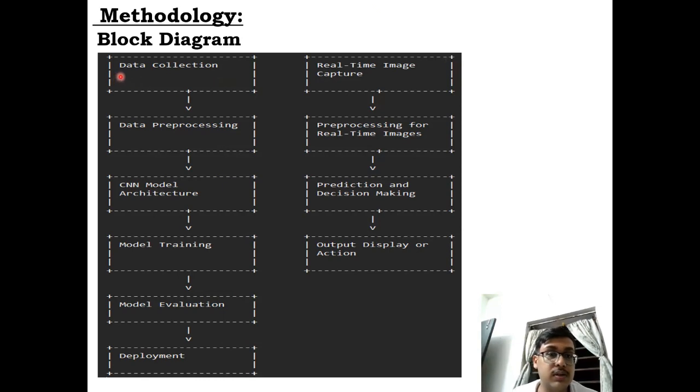Now let us create the model. First, we will collect the data using various data sets that are available. Second, we process the data. We process the images into grayscale, and for further processing, we use CNN model architecture, which is very essential and effective for video and image processing. We train the model and we evaluate using the various cross-evaluation score methods. We then deploy the model.